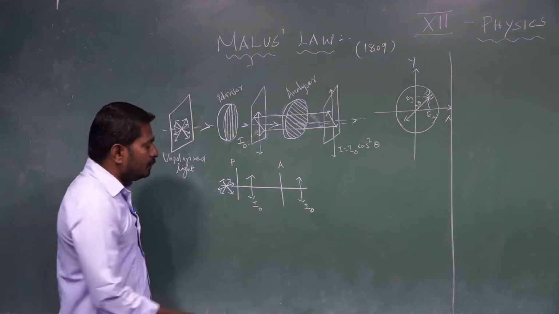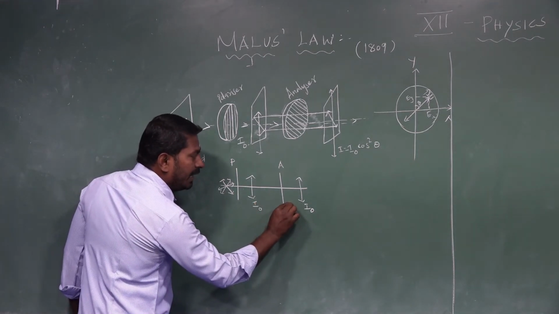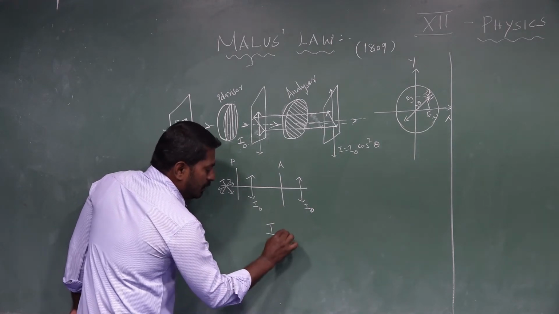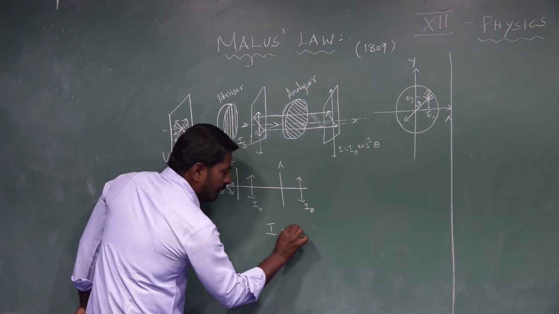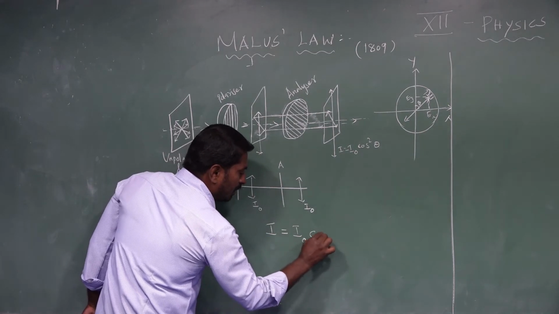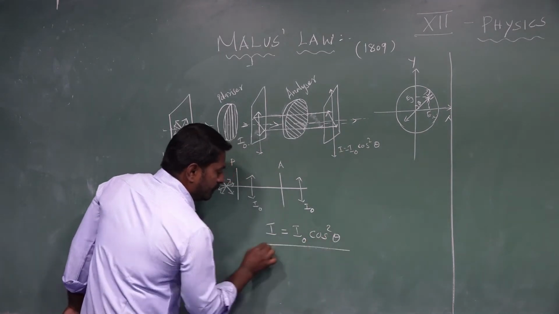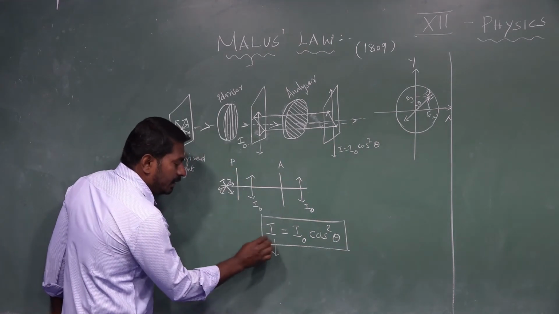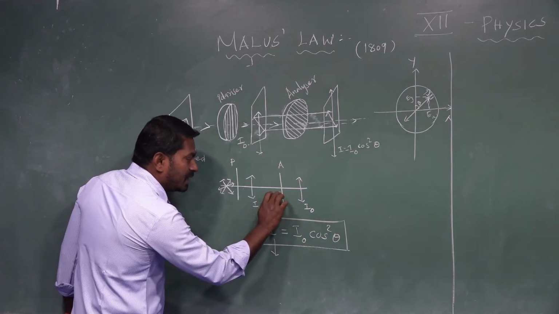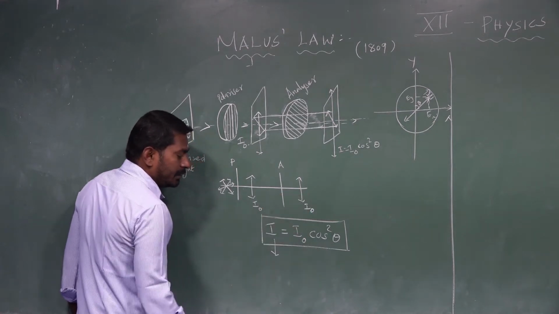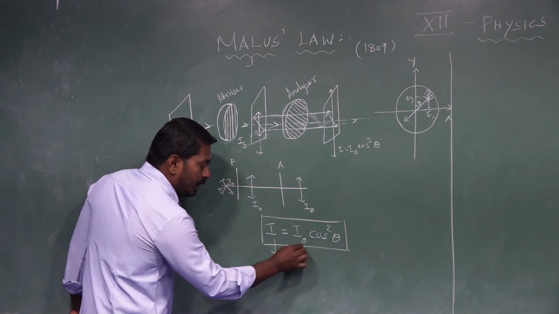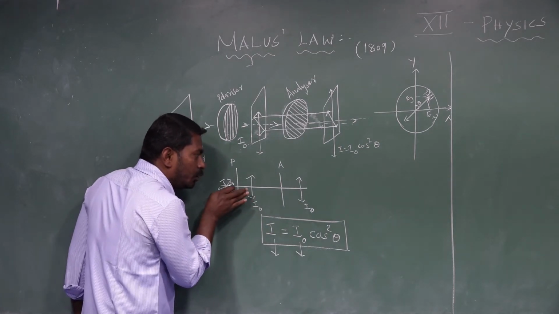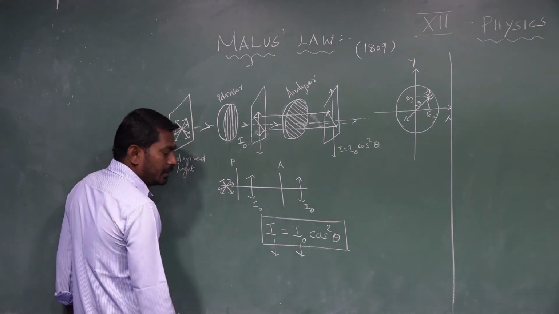From Malus law, the intensity of emergent light from the analyzer is I equals I naught cos squared theta. It is the expression that represents Malus law. I is the intensity of transmitted light from the analyzer. I naught is the intensity of plane polarized light allowed to pass through the analyzer.